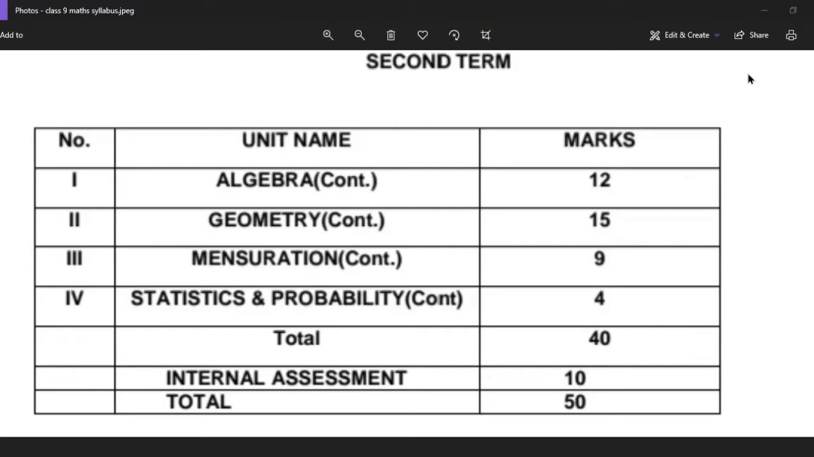Then from the next chapter, statistics and probability, you will be getting probability, and from that chapter you will be getting 4 marks. So if we add the marks here, we are getting total equal to 40. And in internal assessment, as you know, you will be getting 10 marks. Then the total comes out to be 50 in term 2. So this is the syllabus of maths for class 9 for the second term.